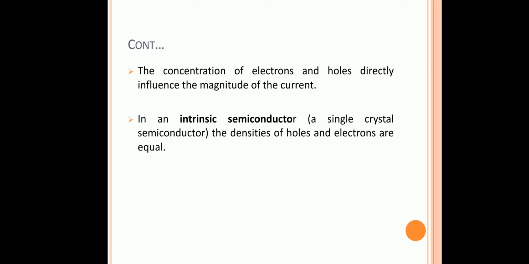Then what does hole mean? If an electron in the valence band gets sufficient energy, it will move to the conduction band. So there is a vacant space in the valence band, and that vacant space is called a hole. Since it has given off an electron, it will have a positive charge. So that is the hole and electron concept.